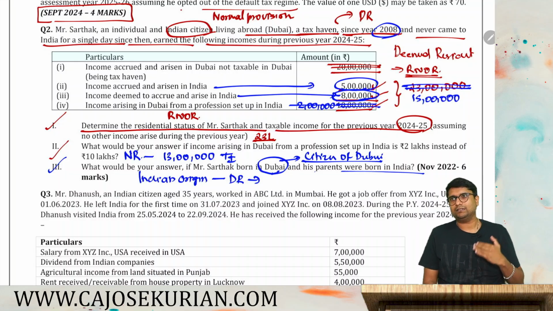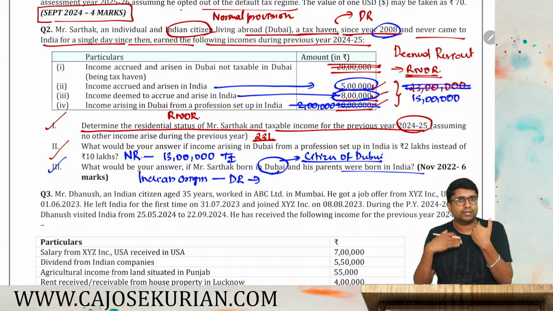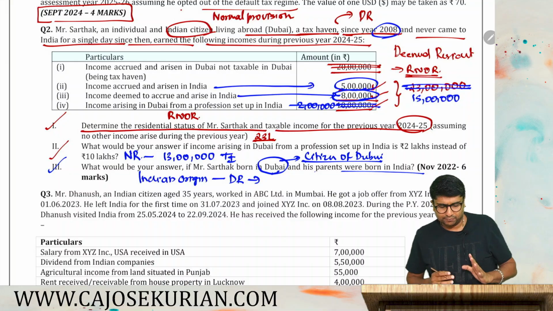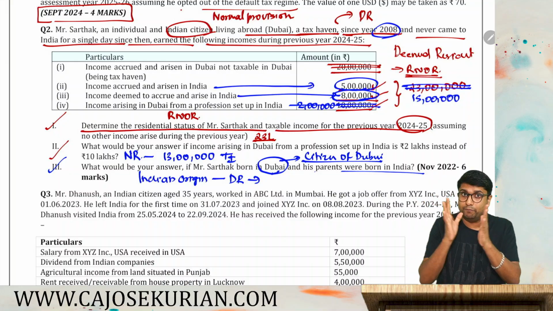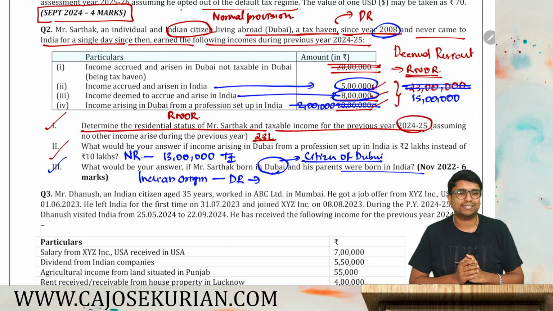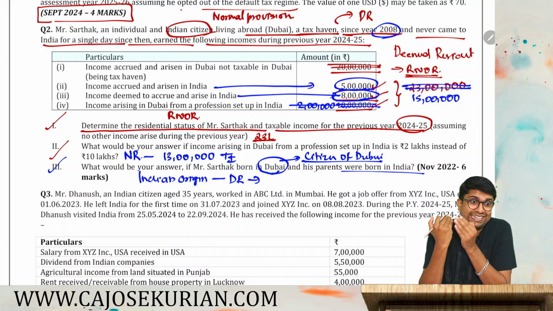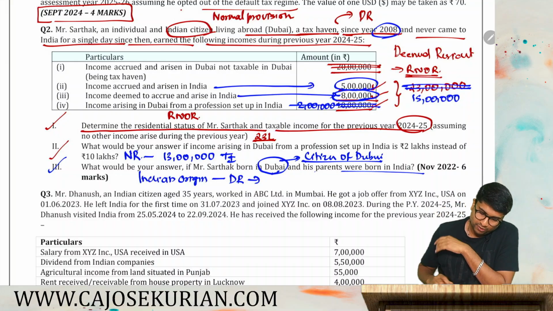Practically, if you are born in Dubai, it doesn't mean that you will get citizenship in Dubai. But in this question, the intent is, if you are a person born in Dubai and you are becoming a resident in Dubai, then what will be the answer? Your answer will be very simple. Deemed residential status will not be applicable. Why? Because deemed residential status is applicable only for those persons who are Indian citizens. So I hope you got that point as well.